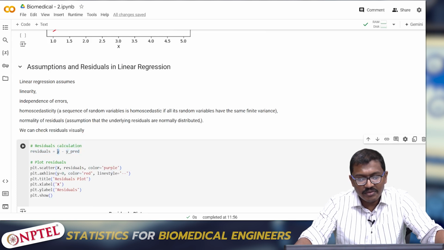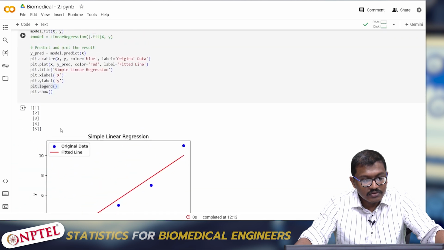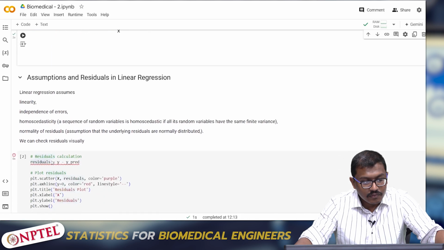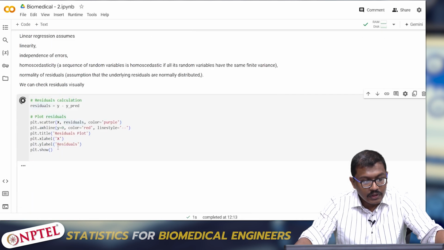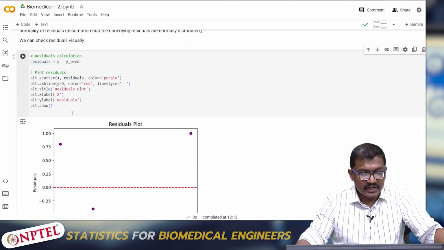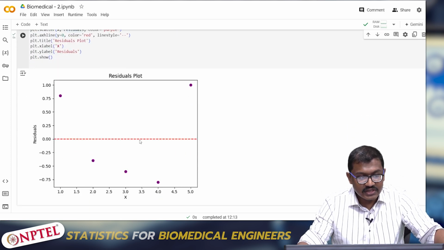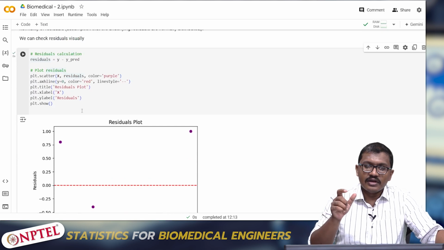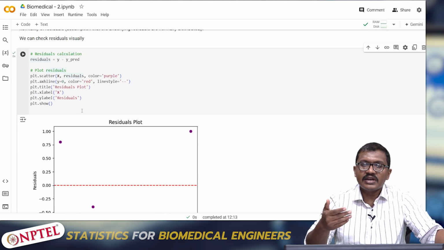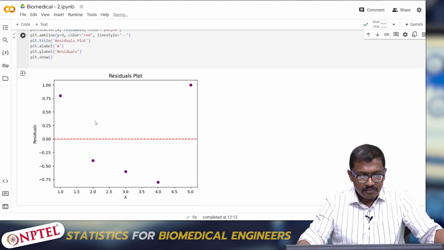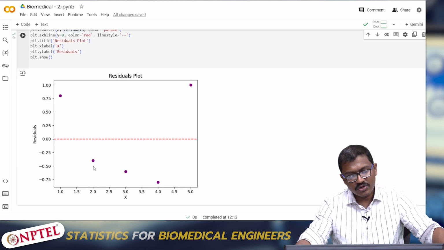So what I'm doing is I'm taking the residuals of y minus y predict. The residuals of y minus y predict have been plotted across this, showing the error between the predicted as well as the actual y values. This has been shown as the plot here. From 0, some values are closer to 1, some values are closer to 0.75.